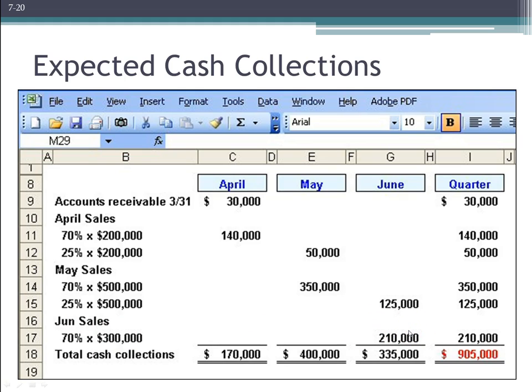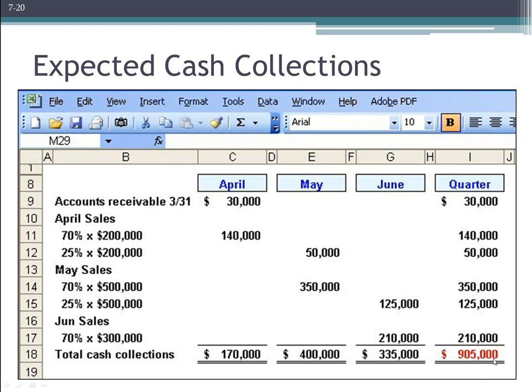Not to say that it's not important information, but it doesn't apply to this quarter, the amount that we're going to collect in July, right? That 25% of $300,000. That will be necessary for our next quarter budgeting. But right now we're just focusing on the one. And then of course we've got a totals column over here for the quarter, which will add up all of the collections. So all of the cash we expect to collect during the quarter.